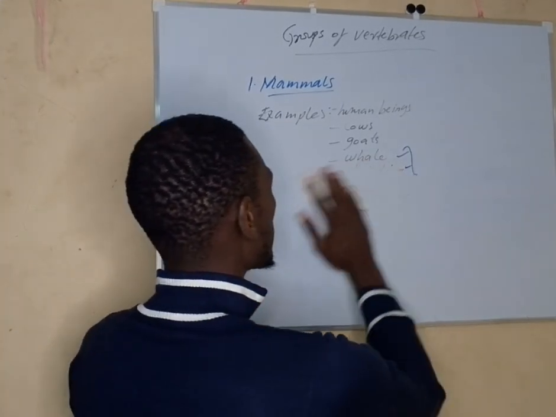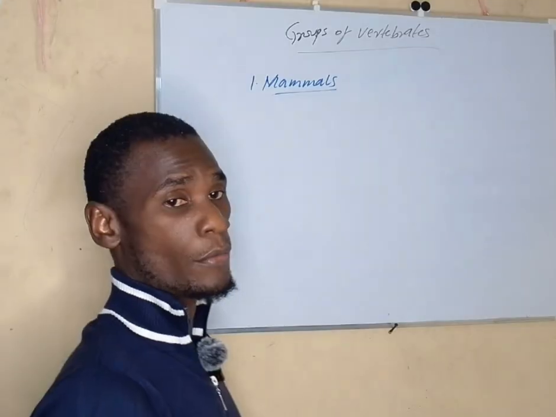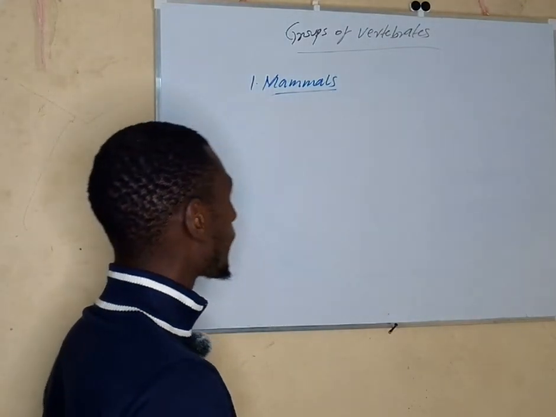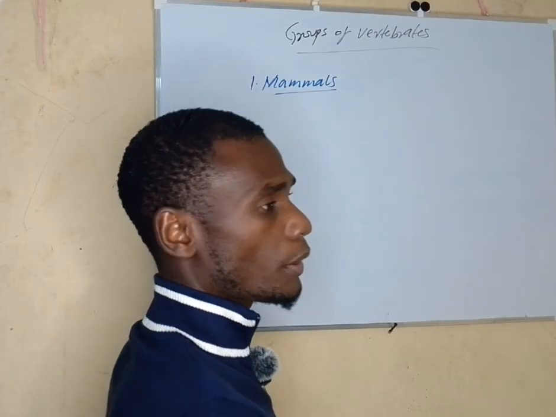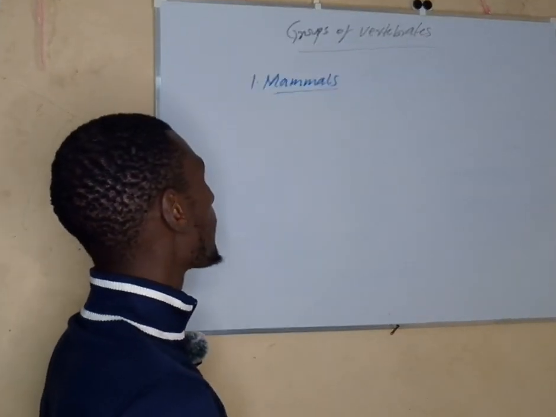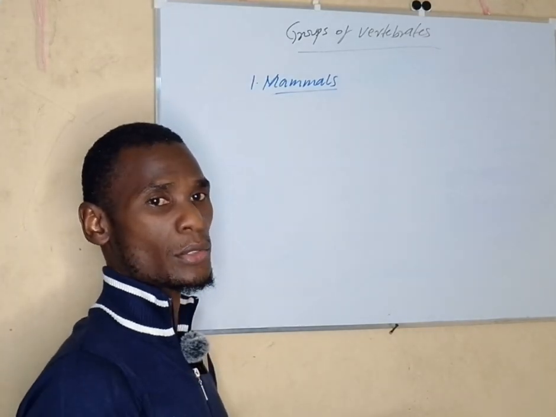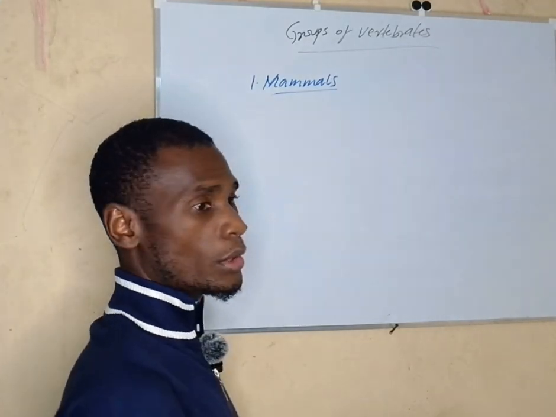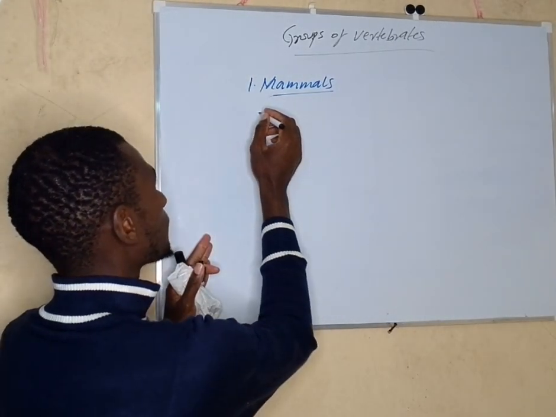Characteristics simply means the behavior of these animals. How do they behave during their lifestyle? How do they react to changes here and there? All that we term as characteristics.